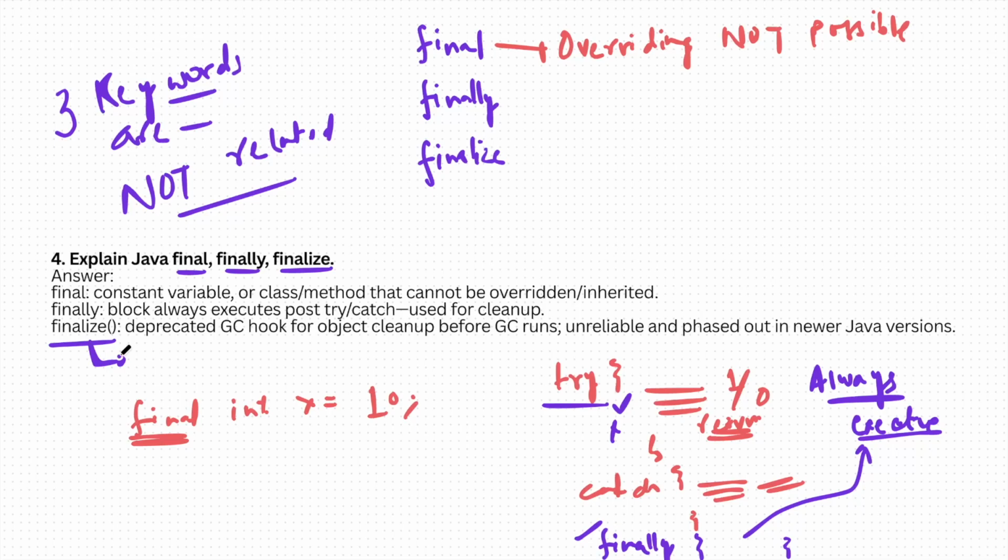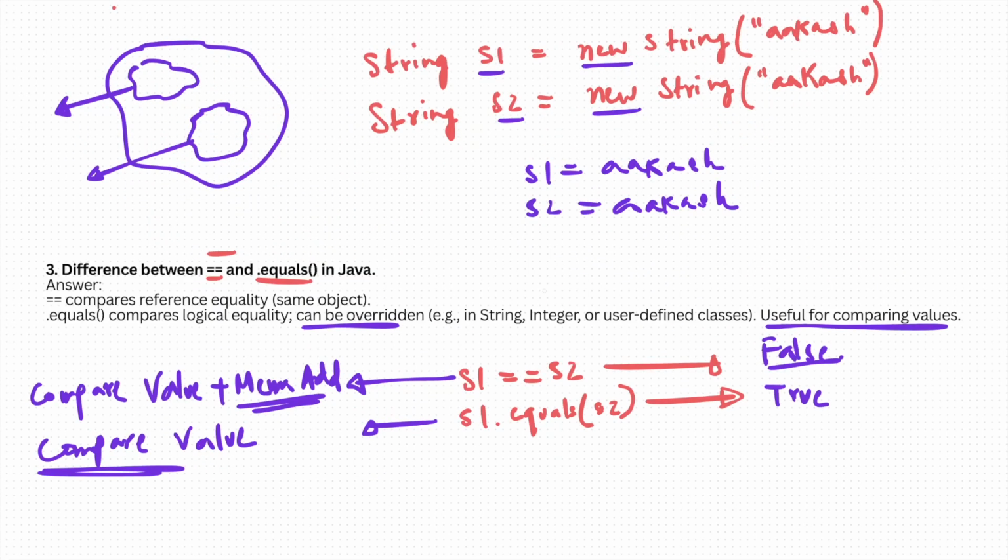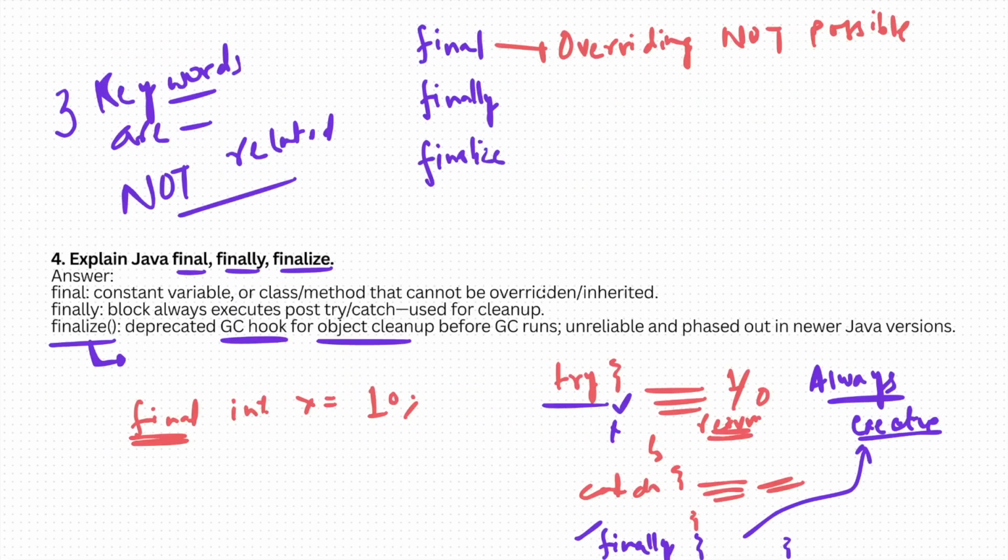And alright, at the last, finalize. Finalize is a very, very rarely used term and now it has been deprecated as well, so no one generally puts pressure on this, asking what is finalize. But you just need to know that finalize is just a garbage collector hook which was used for object cleanup. Alright, so if you remember from our first question, I told you about the garbage collector, which is there in the heap. So it's just a statement for a garbage collector which will come and clean the objects in the heap memory, right? That's it, and you are done with your fourth question.